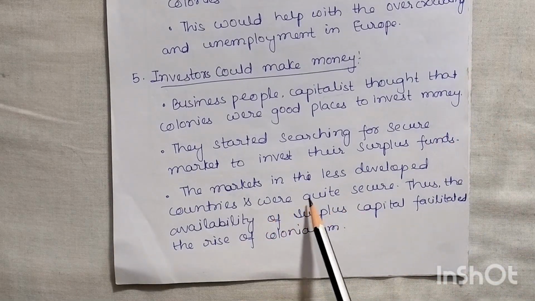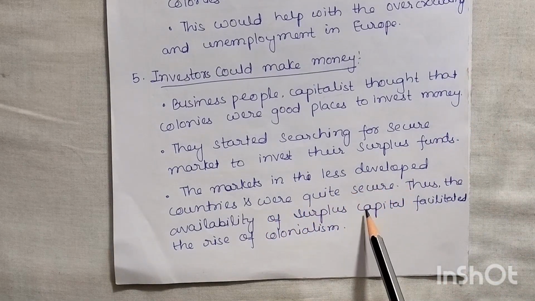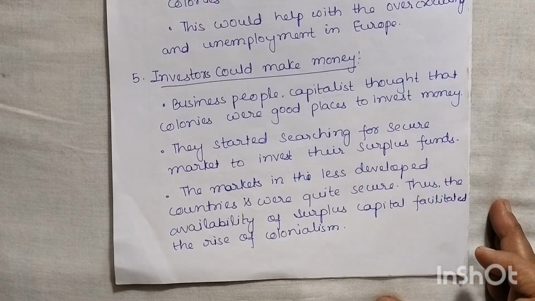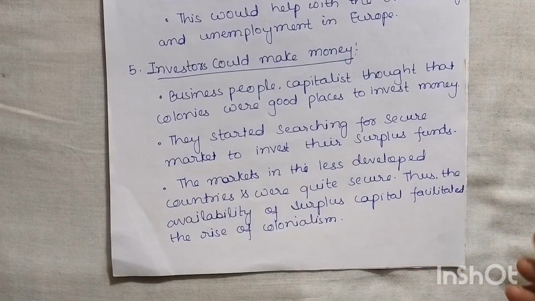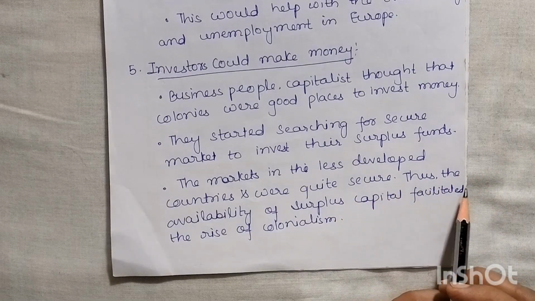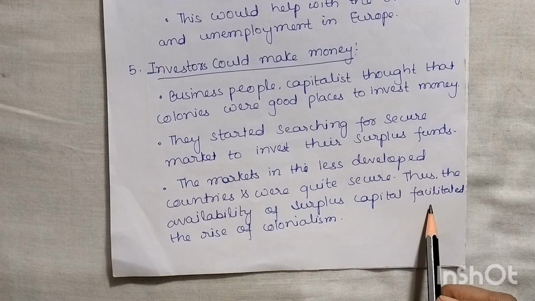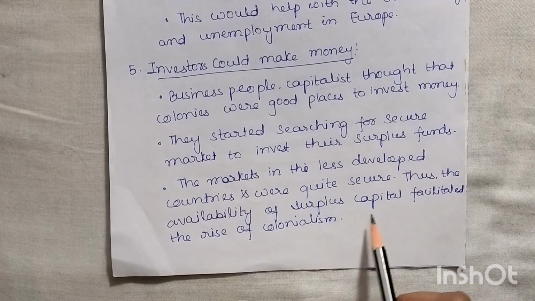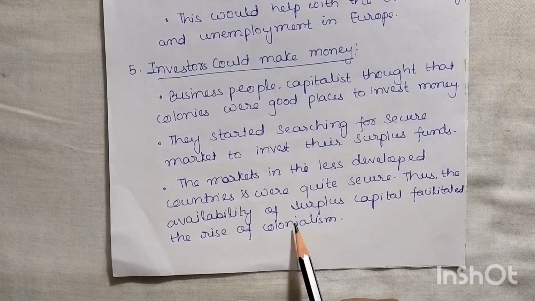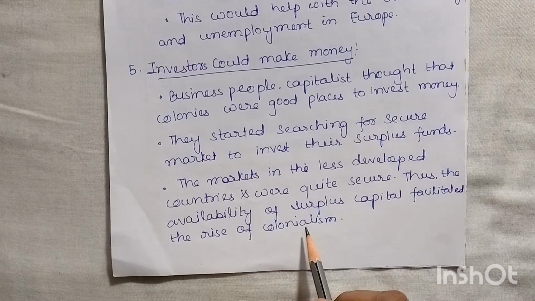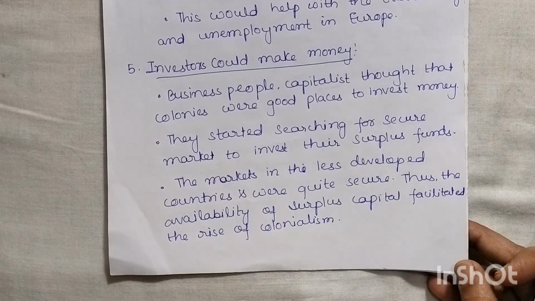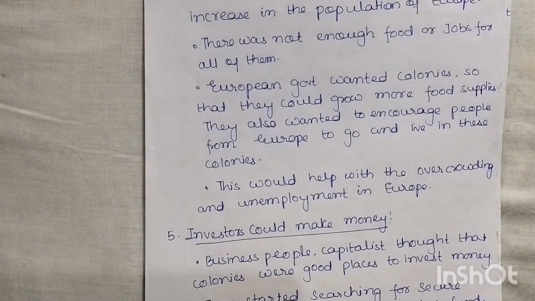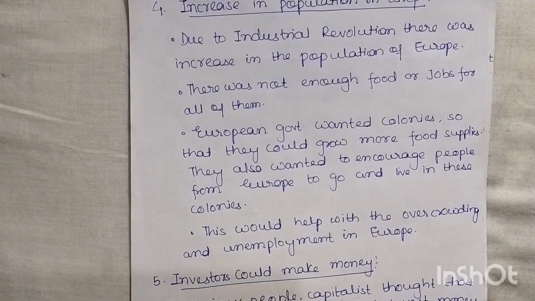Okay. The markets in the less developed countries were quite secure. Since in less developed countries the market is secure because no one is there, competition is less, right? So that was a secure market for them. Thus, the availability of surplus capital facilitated the rise of colonialism. Since, due to the industrial revolution, these business people and capitalists are earning a lot of profit, now they have a lot of capital also. So they were in search of such a secure market so that they may invest their money and gain more profit. So due to this, it also became one of the reasons for